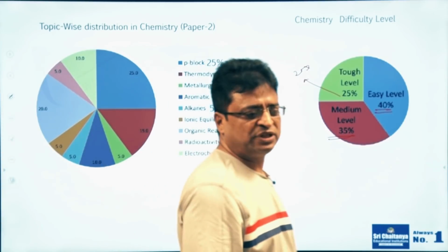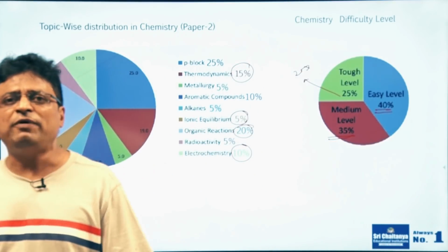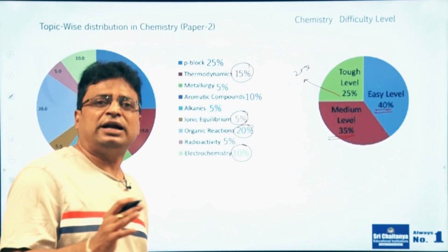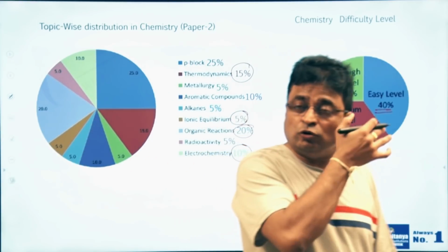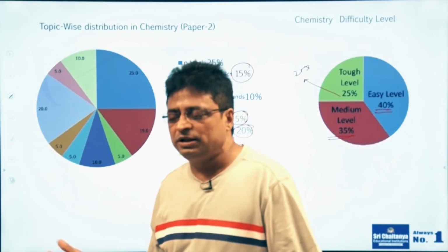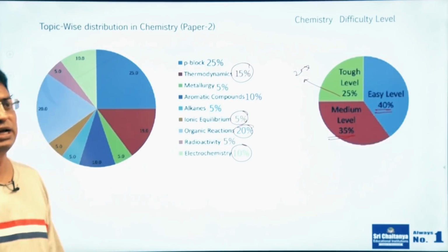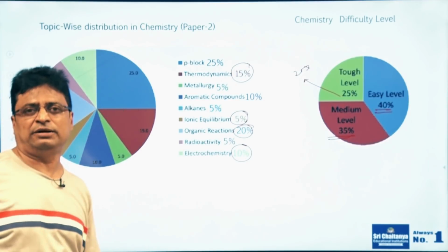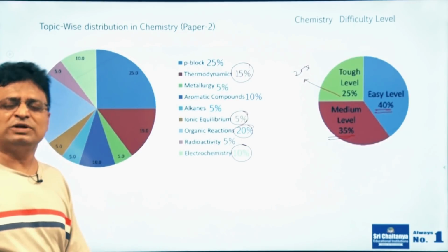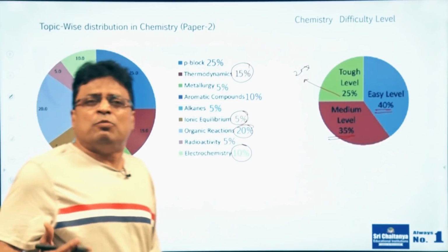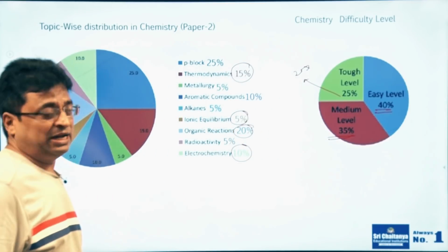Once upon a time, they gave more priority to organic and physical chemistry, but nowadays they have changed the idea. They are giving equal priority to organic, inorganic and physical. If you are confident in inorganic, nothing to worry. If you are good at physical, please don't lose any mark there, especially on the topics mentioned here. If you have thoroughly practiced these topics, emphasize them once again, because these are the most important areas of their interest. From IIT Delhi, I am talking.